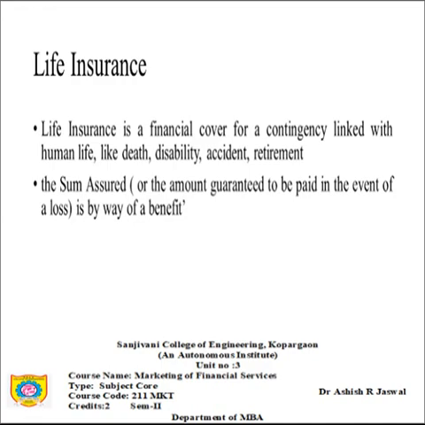Let us take a very simple example. Vijay, a shopkeeper, has purchased an accident insurance of 5 lakhs. Now what is life insurance here? The sum assured is 5 lakhs, which would be a contingency cover provided in terms of accident and will take care of a financial cover of the sum assured, that is 5 lakh. It means that is a benefit which will be paid for a contingency linked to a human life, and that contingency can be death, disability, accident and retirement. This is called life insurance.